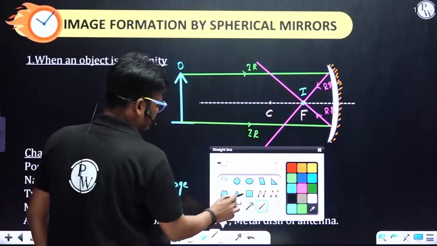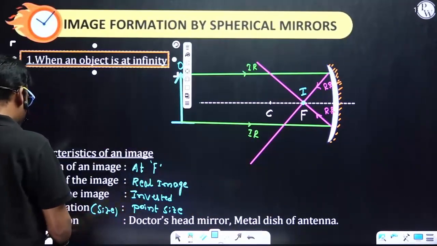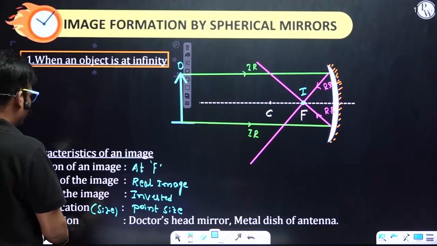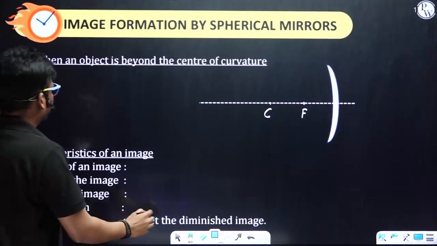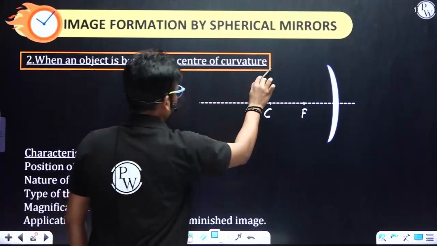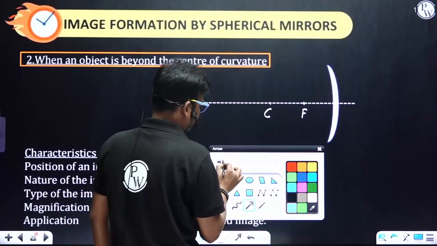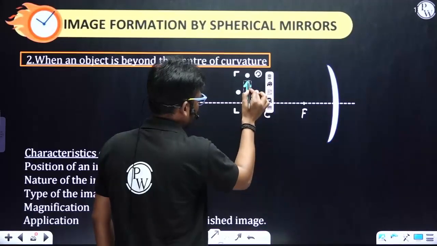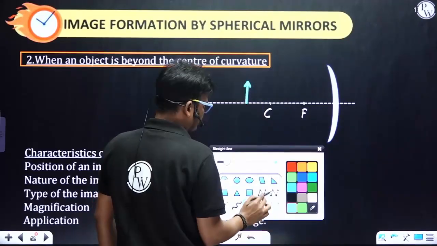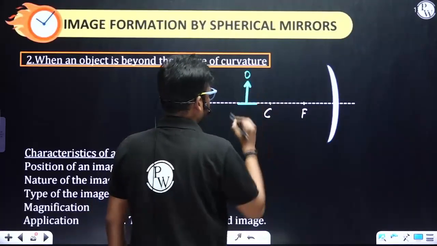This is the first special case, the formation of images by a concave mirror. Okay, now next one, when the object is beyond the center of curvature. Beyond means just behind this. Let's consider this is beyond the center of curvature. So this is the object.